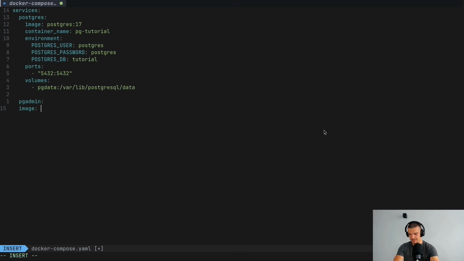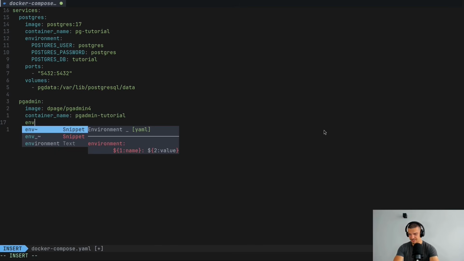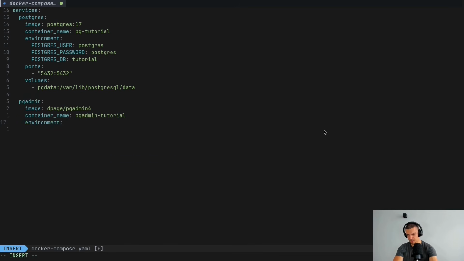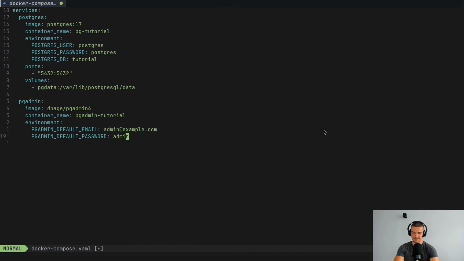So the image here is dpage/pgadmin4. The container name here is going to be pgadmin-tutorial. And then we can set default credentials in the environment. So I'm going to say pgadmin default email, and we're going to call this, for example, admin@example.com. And then pgadmin default password will just be admin.